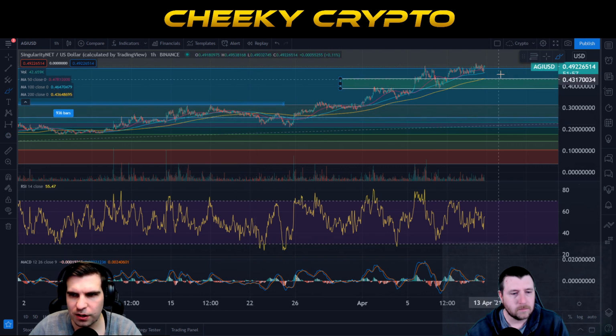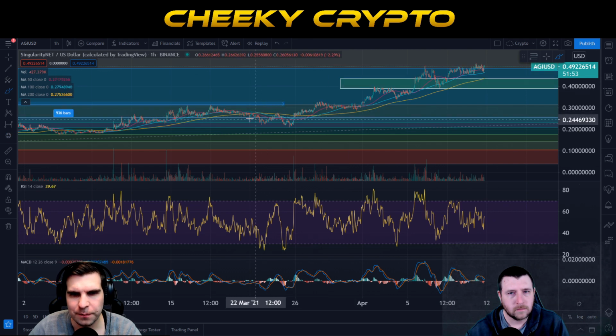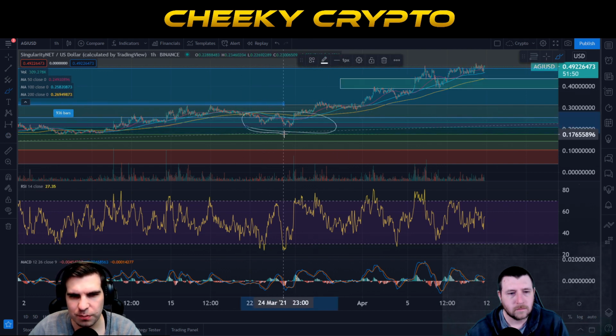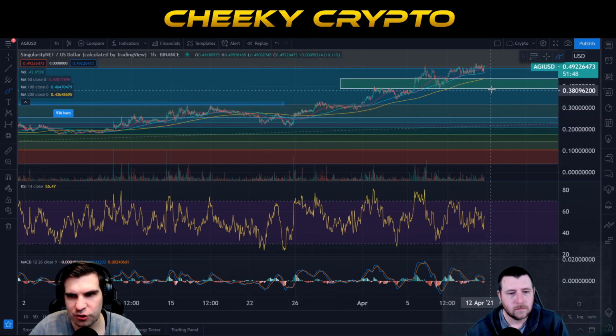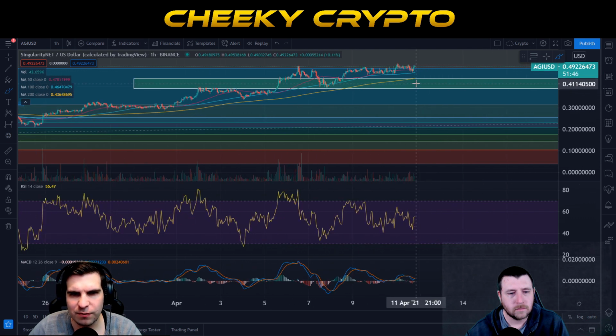We are getting support on that 100 moving average. But it doesn't take a lot to break those support levels there. They're not overly strong. And the next one that we can really strongly identify is going to be at around 43 cent there. And then obviously falling right back down towards that area of 38.